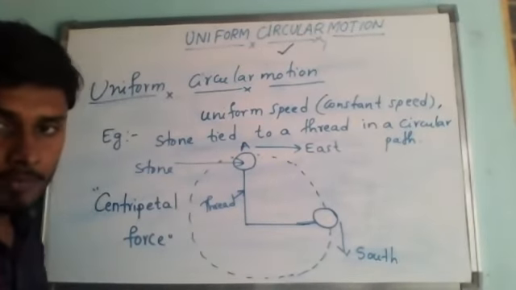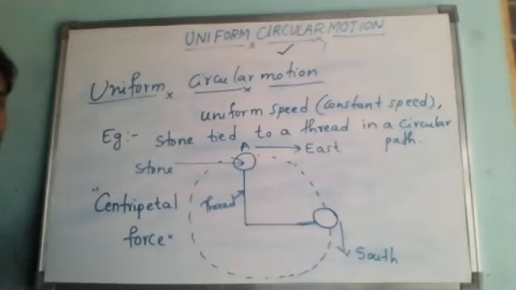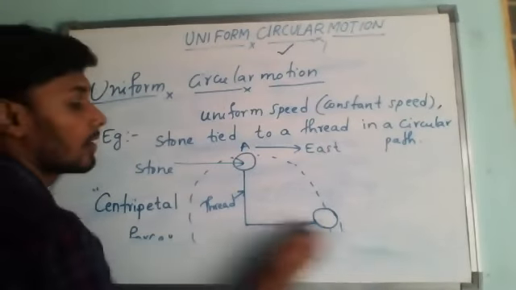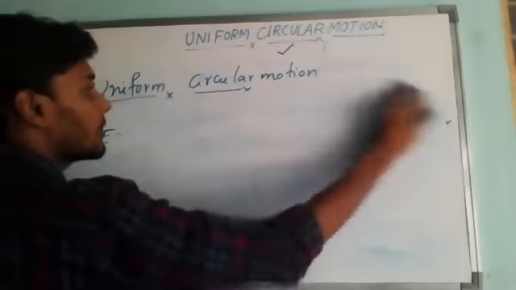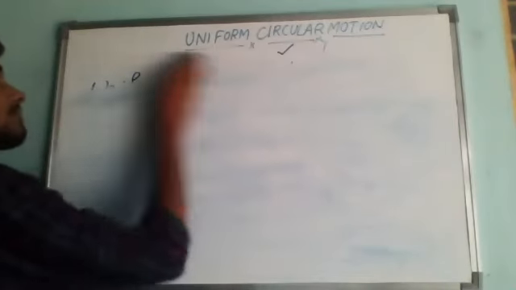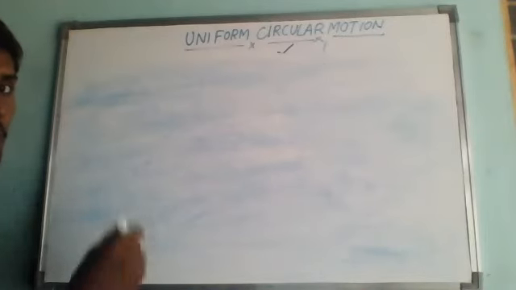Any doubt, anybody? No, sir. Clear, sir. Yeah, let us see the examples. Can anybody say examples of this uniform circular motion, please? What are the examples you know? Example: clock, sir. Uniform circular motion. All of you keep writing. Examples of uniform circular motion.